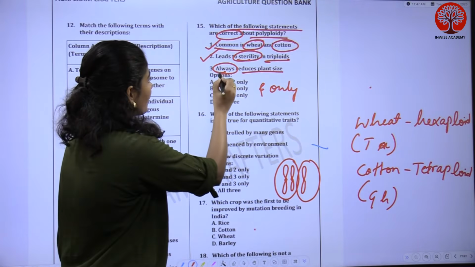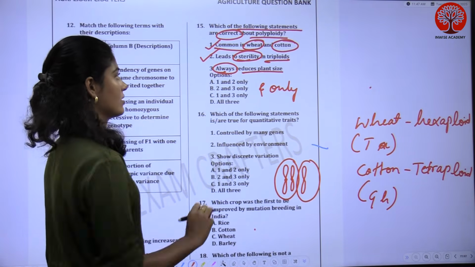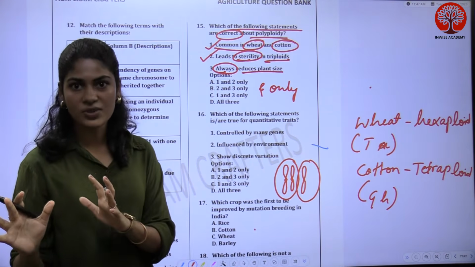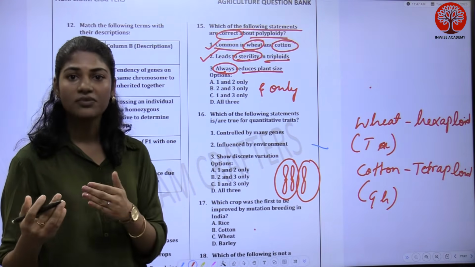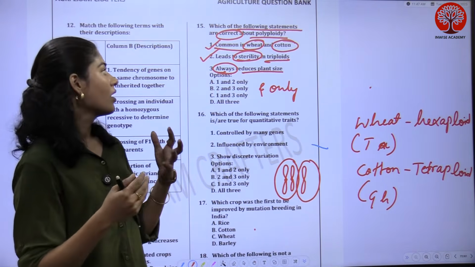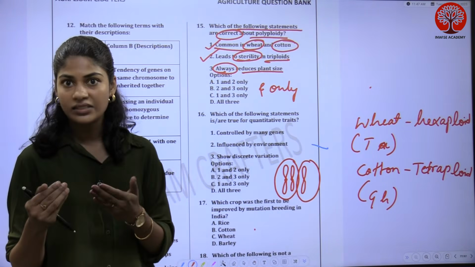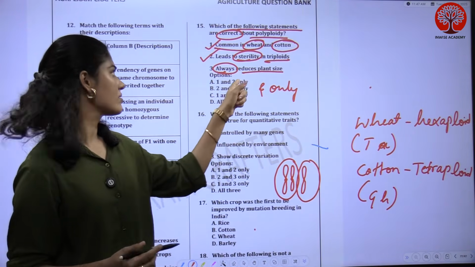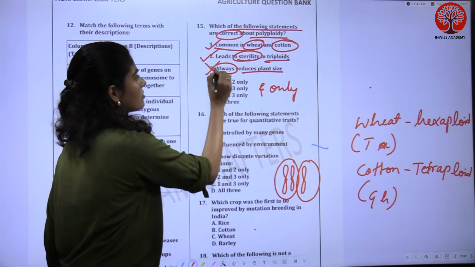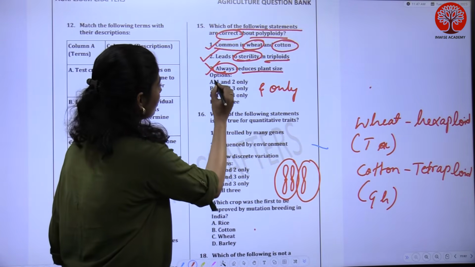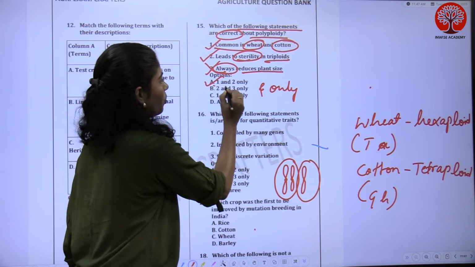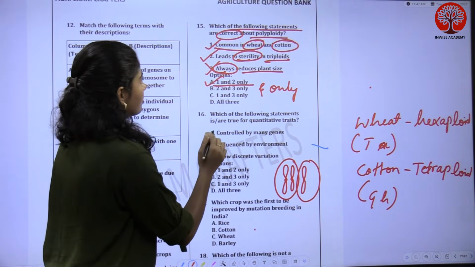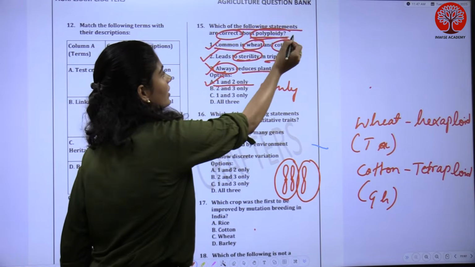Next, statement 3: always reduces plant size. They have given this term always. It doesn't always reduce the plant size. There is a chance of gigantism occurring in plants. So in those cases, we can't go with this third statement. The third statement is wrong. So what is the right answer then? Option A, 1 and 2 only are correct. Okay, did you get my point? So here the theme is polyploidy.